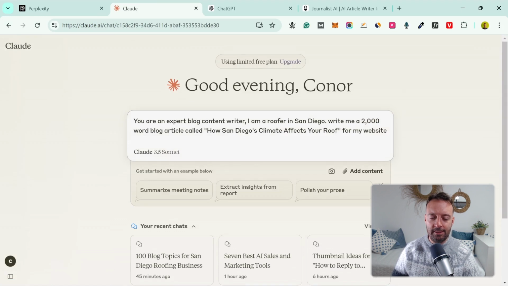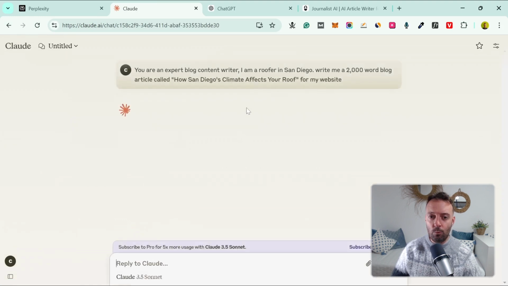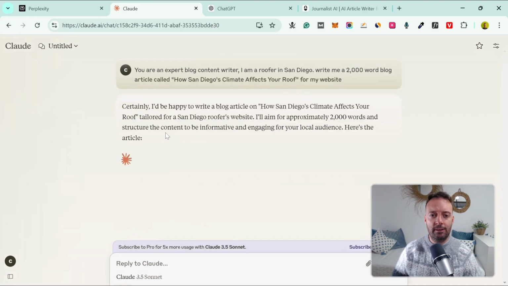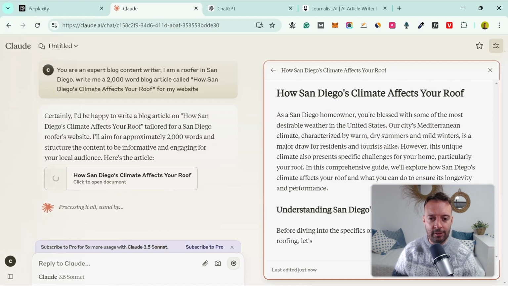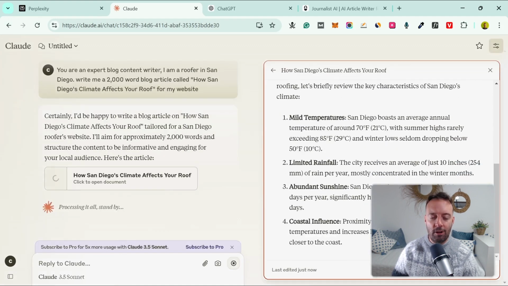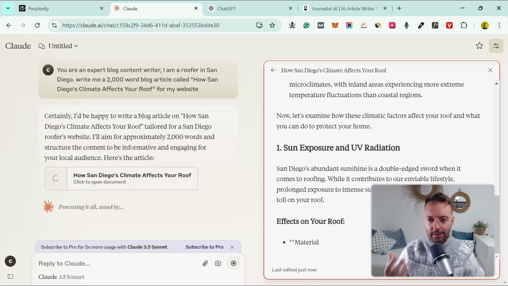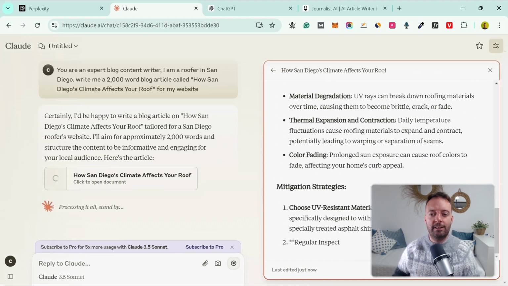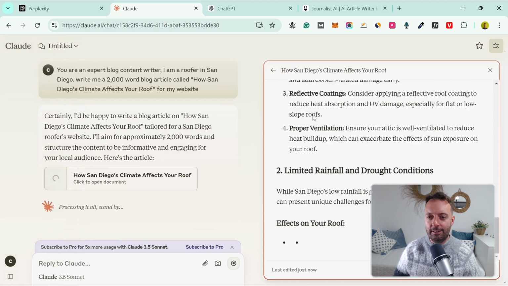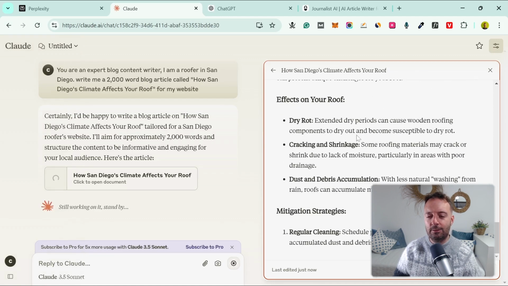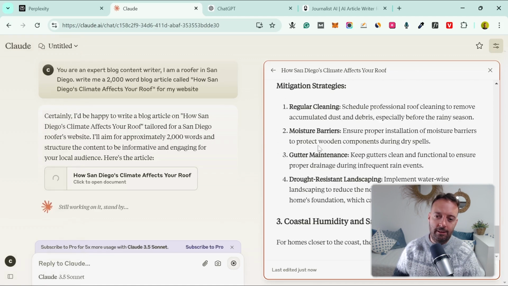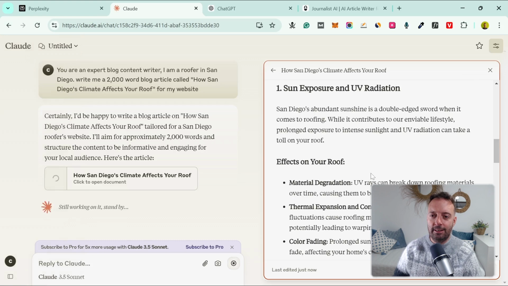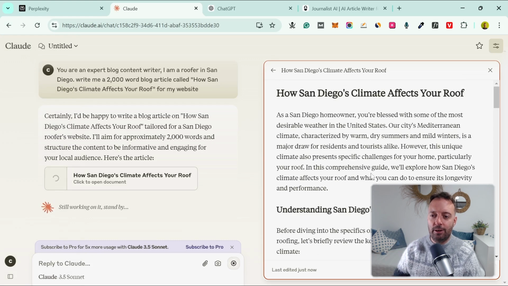So I'll just copy and paste in my prompt again here. To be honest, this is what I use the most. I use Claude because Claude 3.5 Sonnet, I think, is the best writer. It's much less fluff, direct to the point. And I really like this, it's called an artifact, where it just shows you how it's writing it, and you get this nice preview of what it looks like.